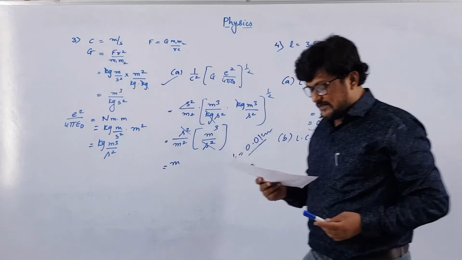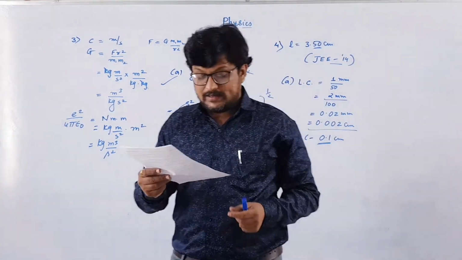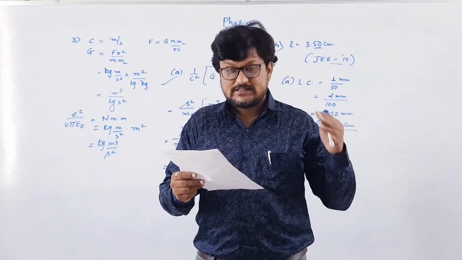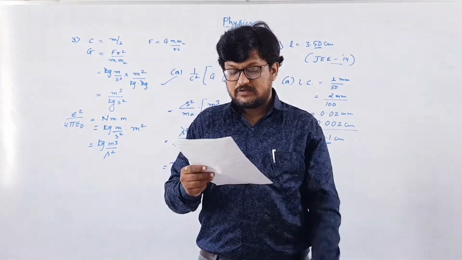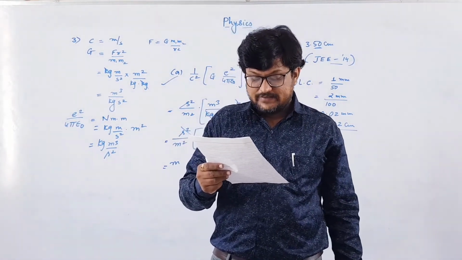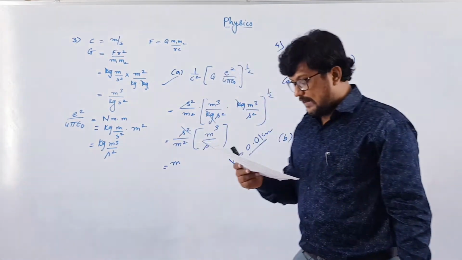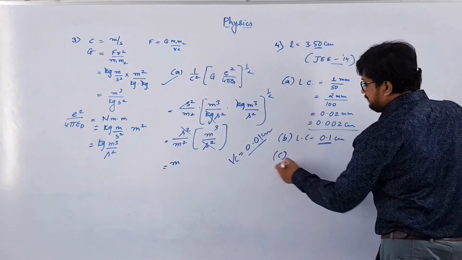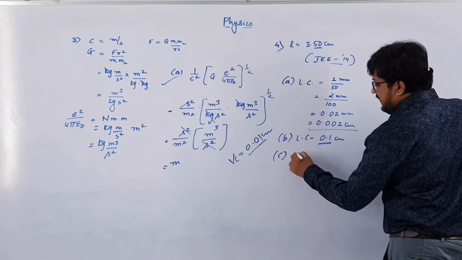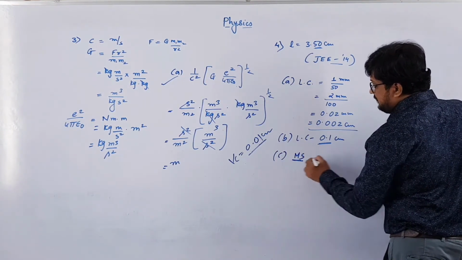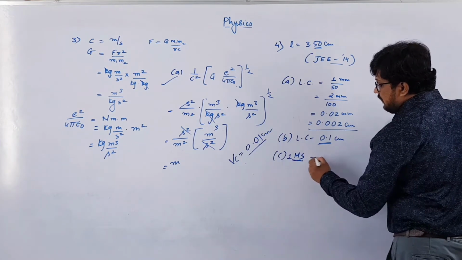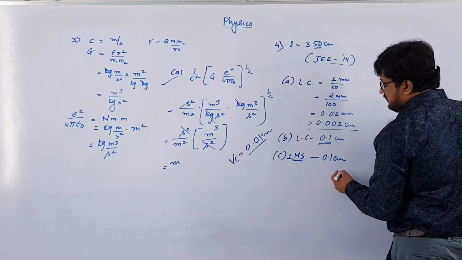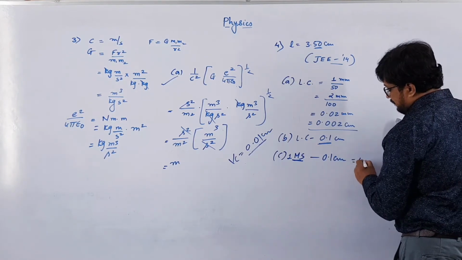Now option C is a vernier caliper where 10 divisions in the vernier scale match with 9 divisions on the main scale. For the main scale, 1 division will give you 0.1 centimeter, or 1 mm.